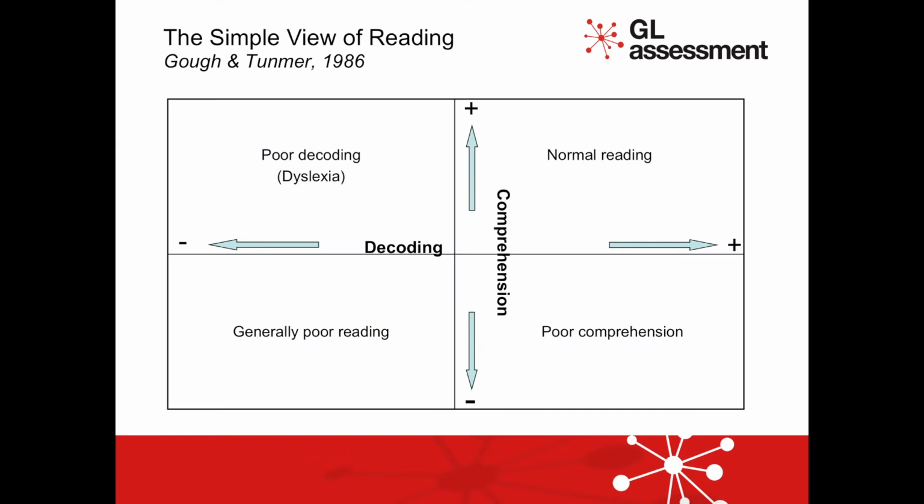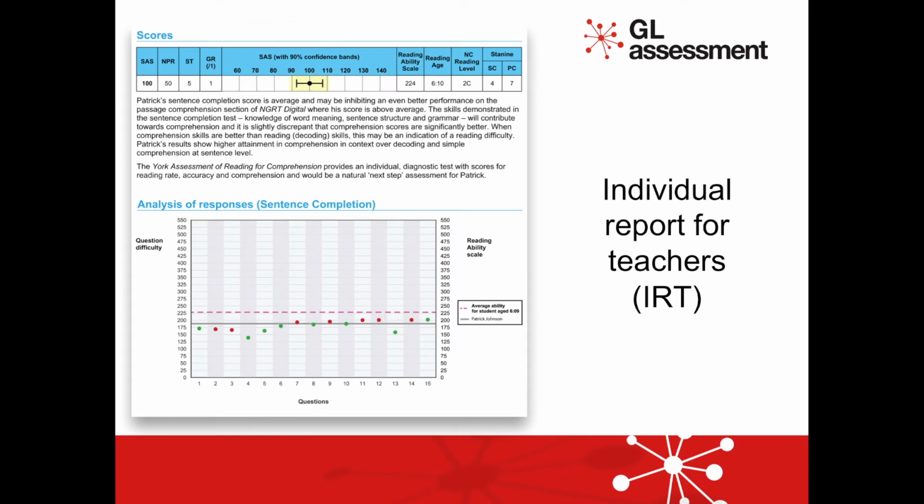We are giving separate scores in these areas to reflect the modern view of reading that recognizes that normal reading comprises both the components of decoding and comprehension of the material. The sentence completion and passage comprehension sections each have a different focus on reading skills owing to their different question types and content. Turning now to the individual student report for teachers.